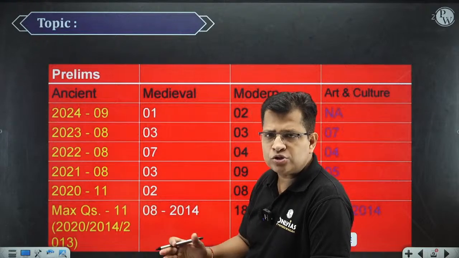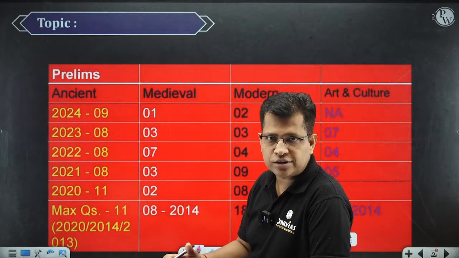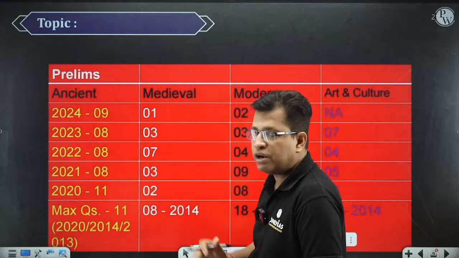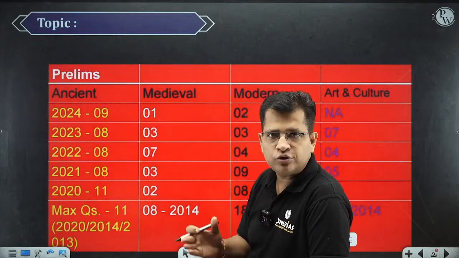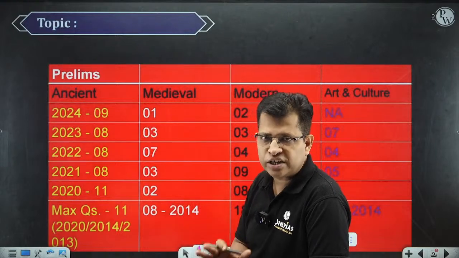So more or less, you can get 3 to 4 questions on an average every year from medieval Indian history. It may dip to 1, but on an average, you can get 3 to 4 questions from medieval Indian history that you can expect.